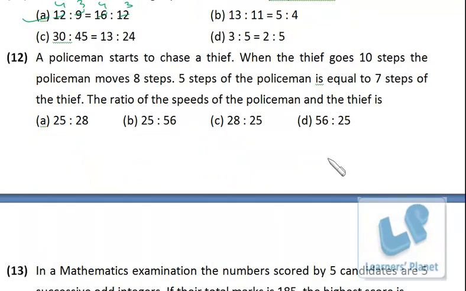Now this problem. A policeman starts to chase a thief. When the thief goes 10 steps, the policeman moves 8 steps. 5 steps of the policeman is equal to 7 steps of the thief. The ratio of the speeds of the policeman and the thief is.